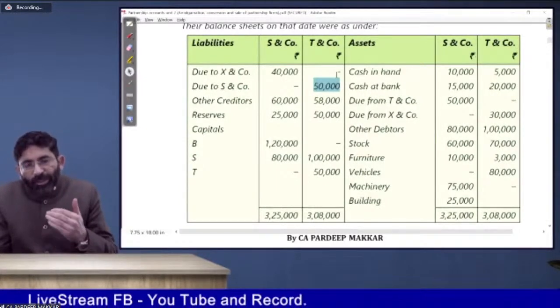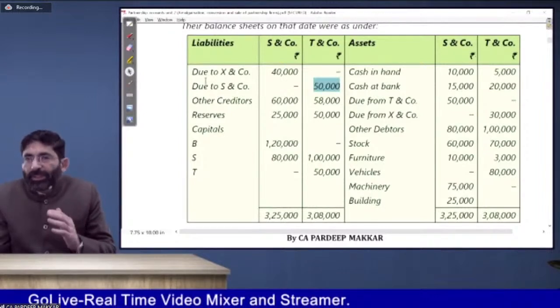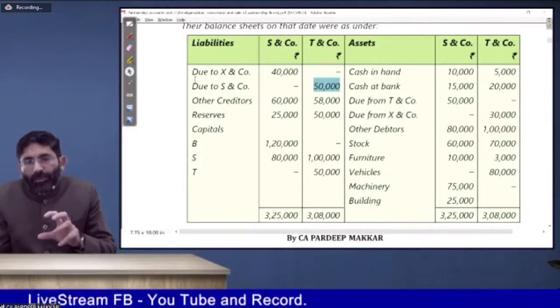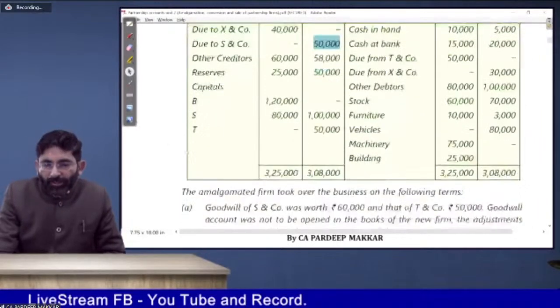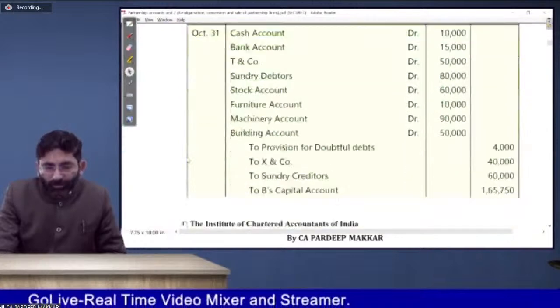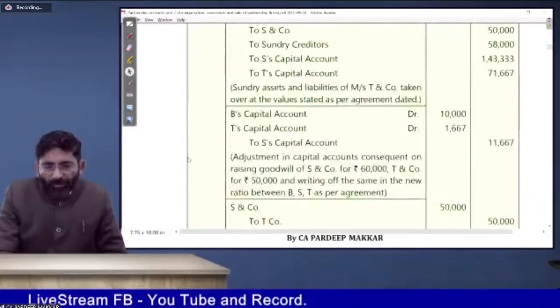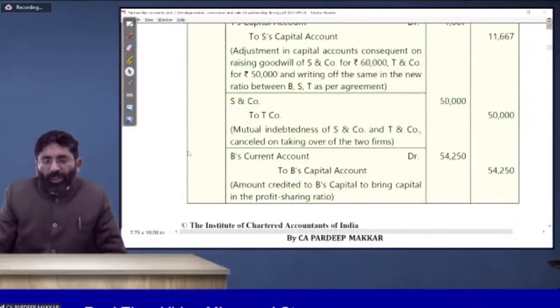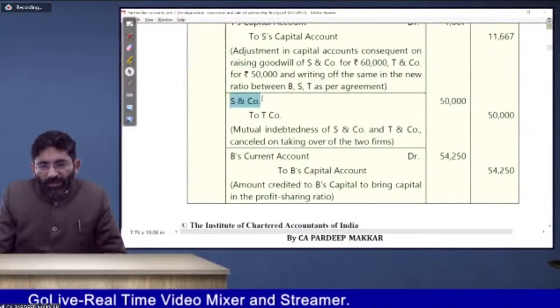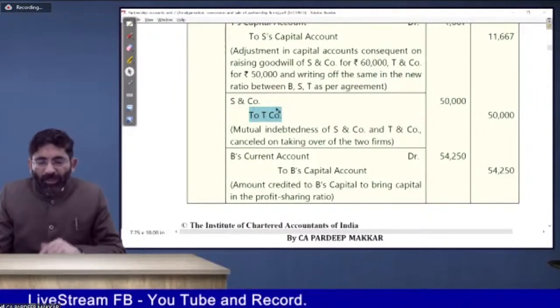And when you take over the liabilities of T and company, you will also take over this. After taking over this, you will pass a contra entry. By reversing these two accounts, automatically it will be closed. You have taken over it. This is the entry, contra entry, mutual indebtedness, S and company to T and company, reversal. Debit will be credited, credit will be debited.